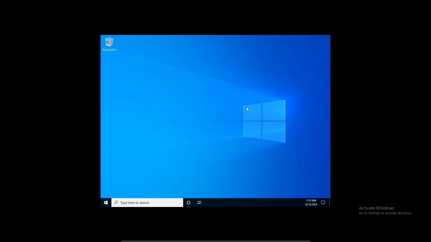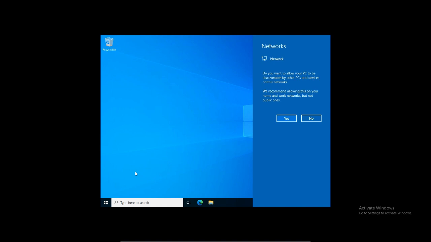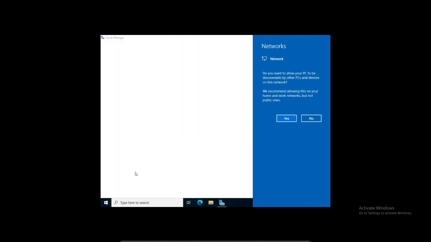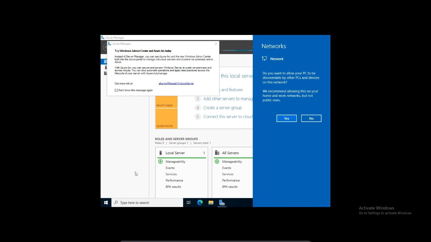Okay, now we have our Windows Server operating system. As you look, it looks like a normal system, but just wait a little bit. You're going to see the difference from Windows 10 or Windows 11. This one is a Windows Server operating system. It's not Windows 10 or Windows 11.